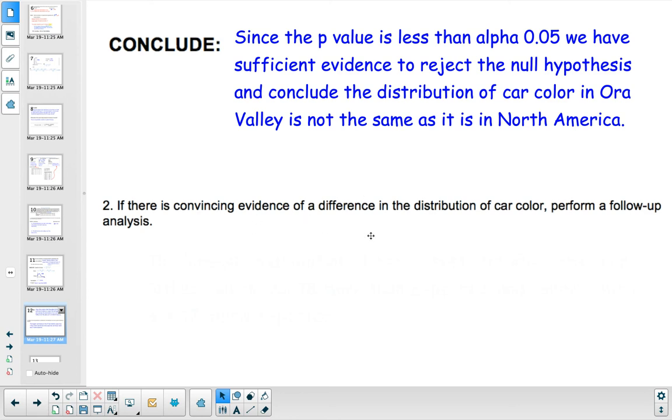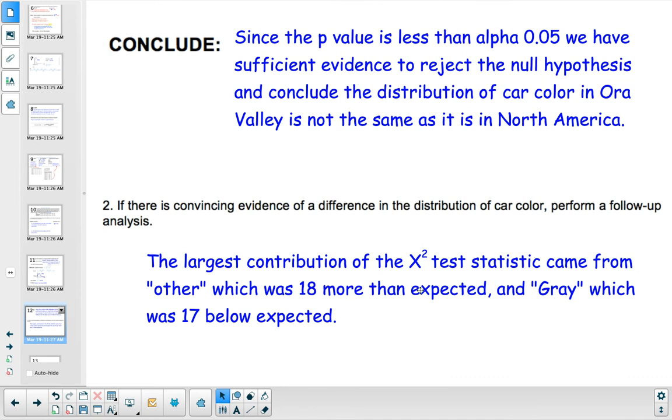If there's convincing evidence, we will do a follow-up. So the largest contribution to the chi-squared test statistic came from other, which was 18 more than expected, and gray, which was 17 below expected.